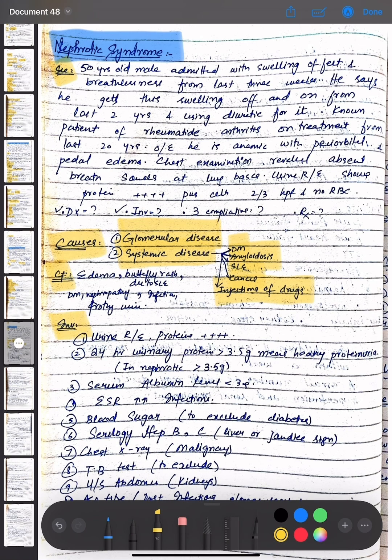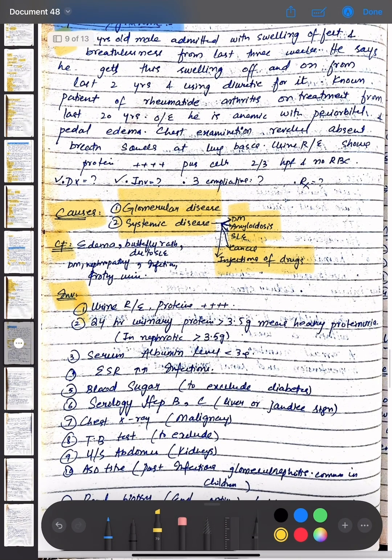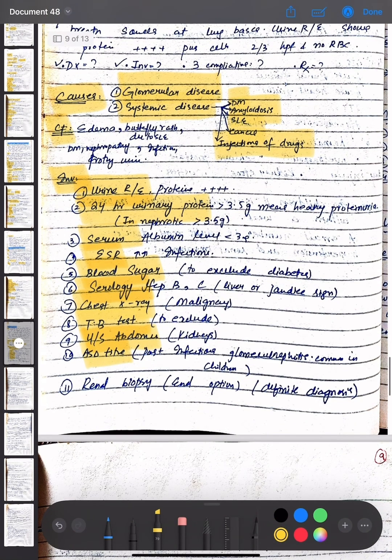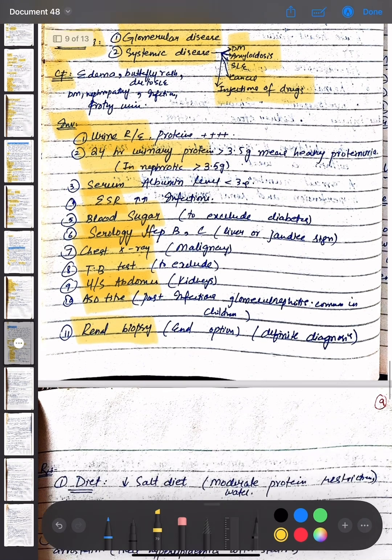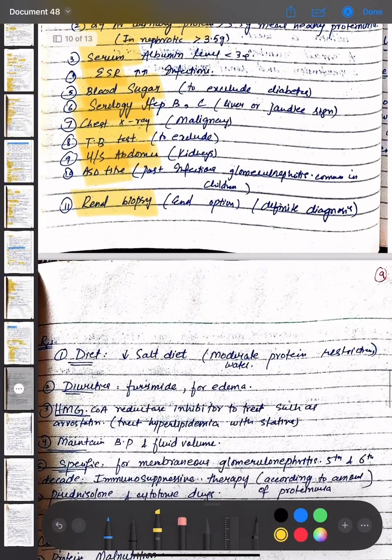The investigation options for nephrotic syndrome are urinary proteins, 24-hour urinary protein greater than 3.5 grams meaning proteinuria, serum albumin level, and ESR, which is raised in infection, blood sugar to exclude diabetes, serology for hepatitis B and C, and liver function or jaundice signs. Chest X-ray shows malignancy, TB test to exclude TB, and ultrasound abdomen is done for kidneys. ASO titer is done for post-infectious glomerulonephritis, common in children, and renal biopsy is the last option, which shows the definitive diagnosis.